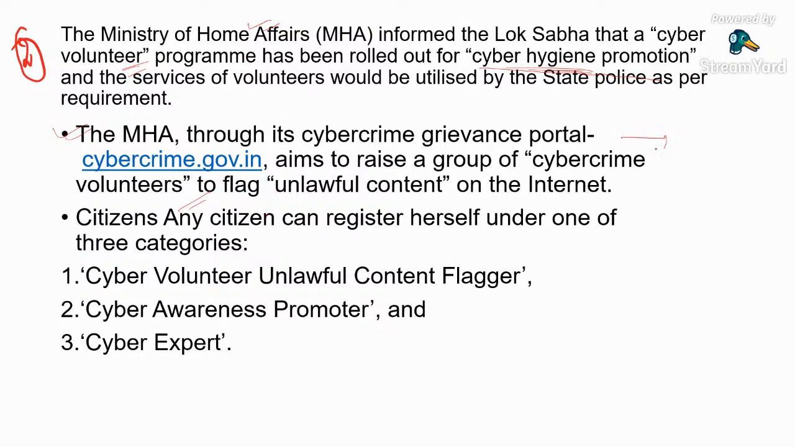Because the government does not have so much power, and there is so much content on the internet that cannot be supervised by the government alone. So the government needs some volunteers to help. In that, the government categorizes the citizens in three ways. One is cyber volunteer unlawful content flagger, one is cyber awareness promoter, and the third one is cyber expert. So these are the three sub-categories of citizens who are willing to be a volunteer, or we can call them cyber volunteers.